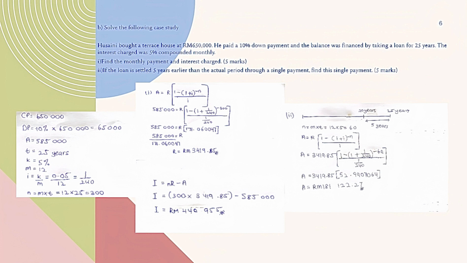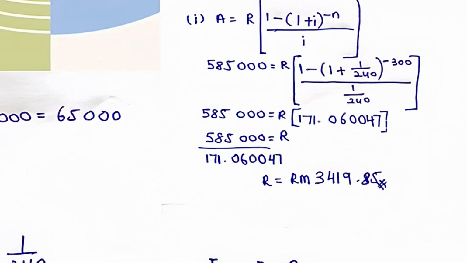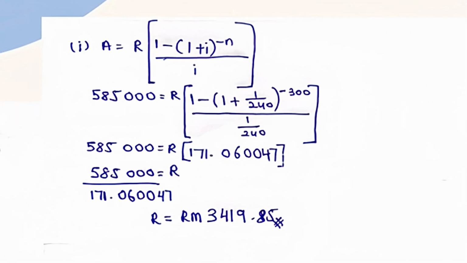First of all, we need to identify the information. CP is 650,000, DP is 65,000, B is 585,000, T is 25 years, k is 5%, m is 12, i equals k over m, so i is 1 divided by 240, n equals m times t, so n is 300. The formula to calculate the monthly payment is A equals R[1 minus (1 + i)^-n] divided by i.